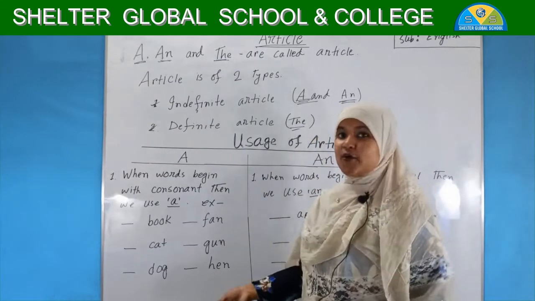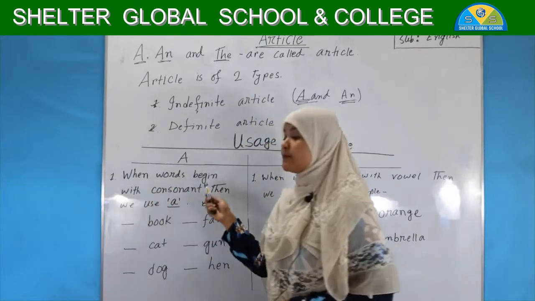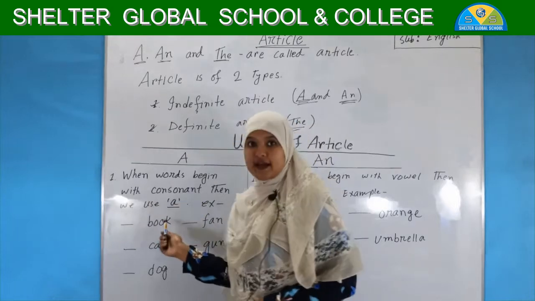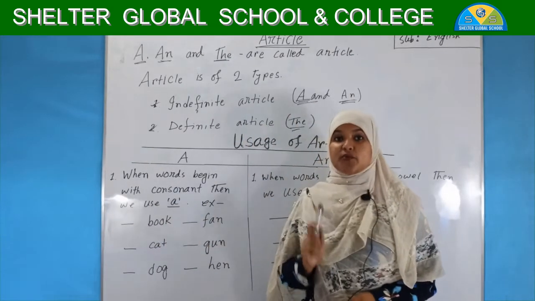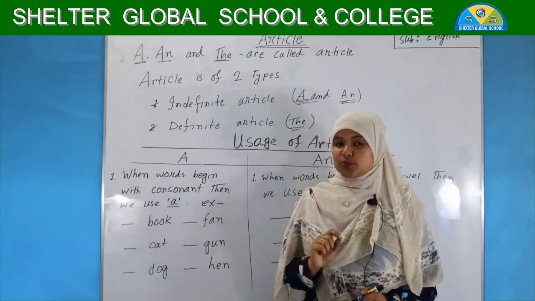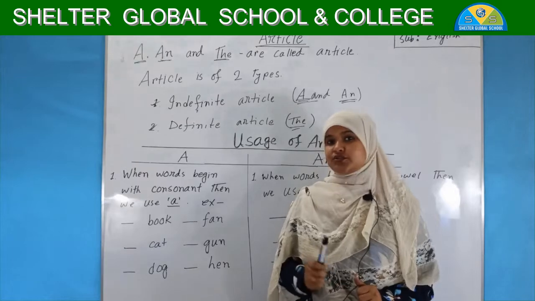So firstly, we are going to know our rule: when words begin with a consonant, then we use a. When a word begins with a consonant letter, only then we use article a.